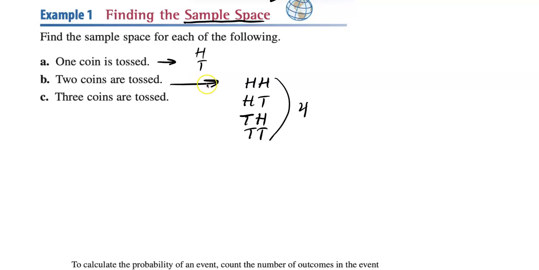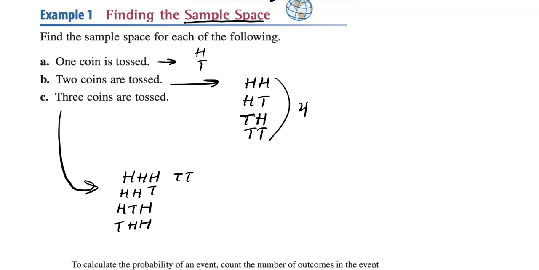When we toss 2 coins, now it gets bigger. We have all those different combinations. And then when we toss 3 coins, same idea. Heads, heads, heads; heads, heads, tails; heads, tails, heads; tails, heads, heads. And we can also get all the tails one. And then the same thing, 2 tails and a head: tails, heads, tails; heads, tails, tails. So there are 8 possibilities here. So that's a sample space.